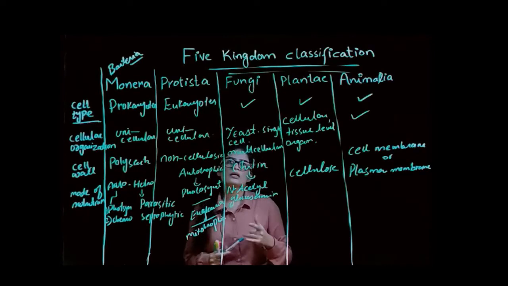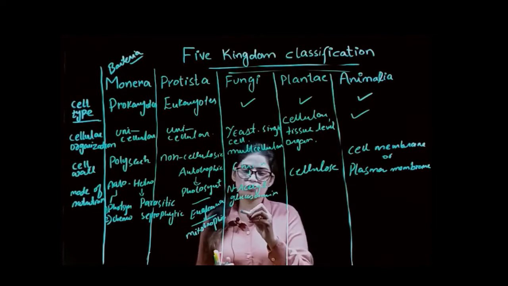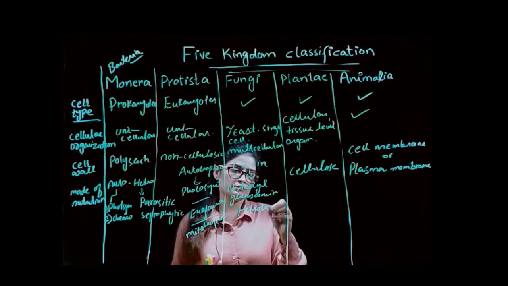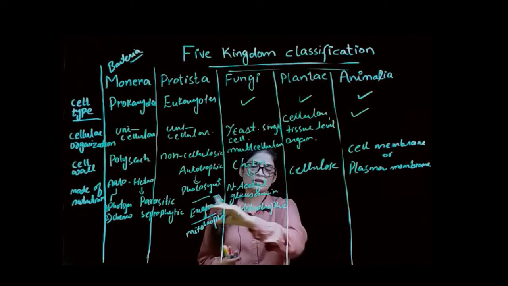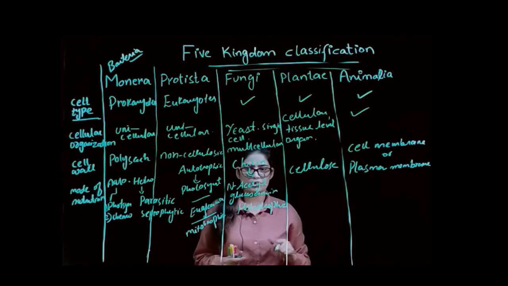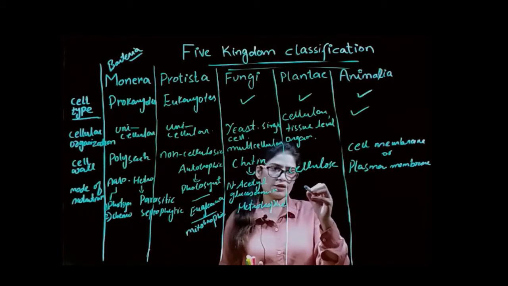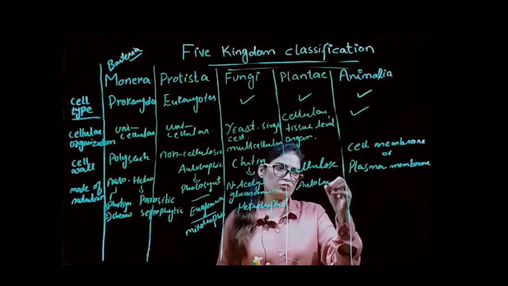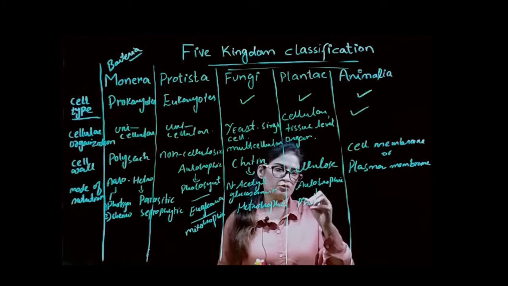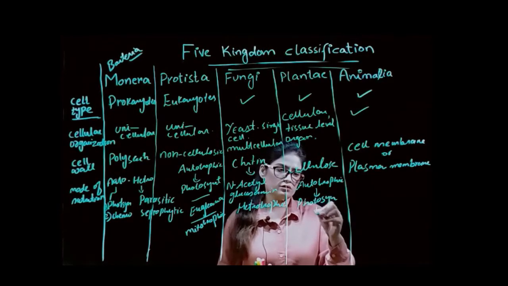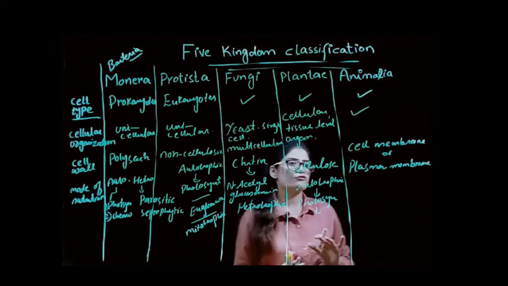So the next one, the kingdom fungi, they also show heterotrophic mode of nutrition, as we discussed in kingdom Monera, parasitic and saprophytic mode of nutrition. So they cannot prepare their food. While in kingdom Plantae, the second last, we have autotrophic mode of nutrition, and mostly photosynthetic. When the sunlight is present, all the plants can prepare their food. This process is also known as photosynthesis.